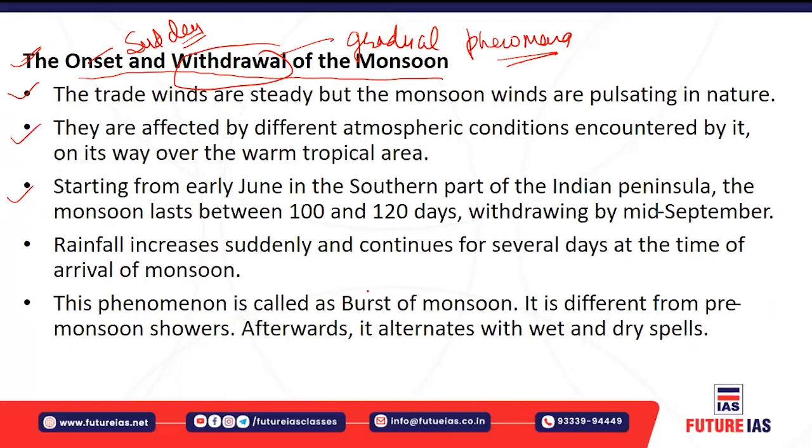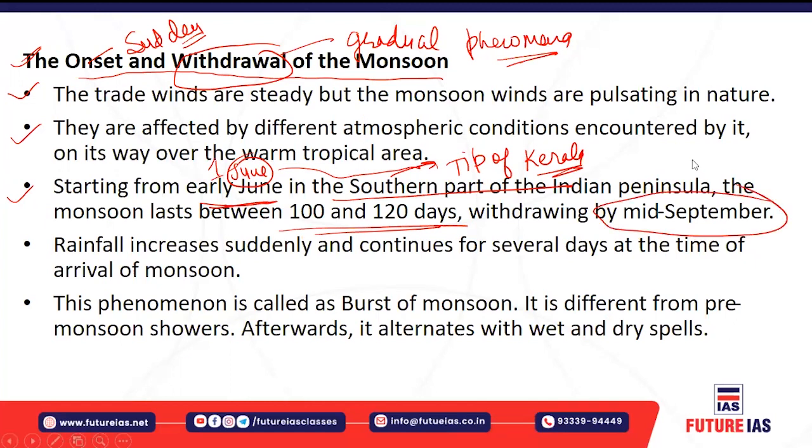As for the monsoon onset, it is almost the 1st of June or early June, especially in the southern part of the Indian peninsula, preferably the tip of Kerala. So on the 1st of June every year, on the tip of Kerala, the onset of the monsoon occurs. The onset is very sudden. The monsoon lasts for about 100 to 120 days, which means the monsoon starts withdrawing by mid-September, and the monsoonal winds are withdrawn from the Indian landmass.